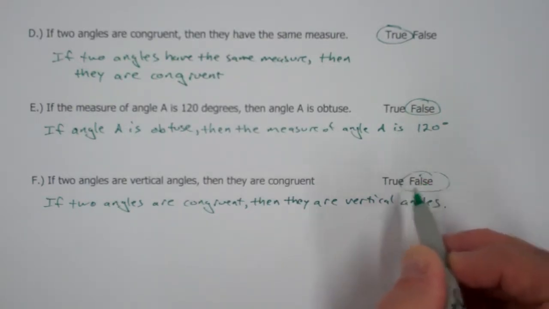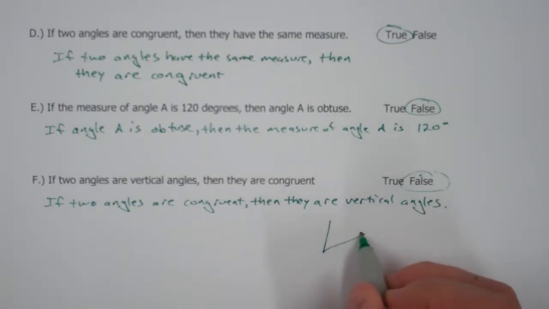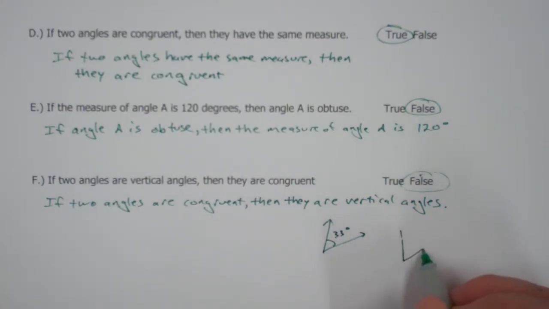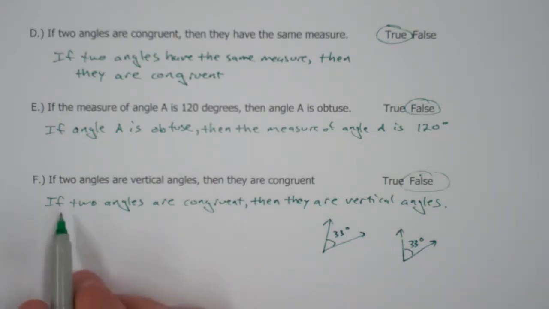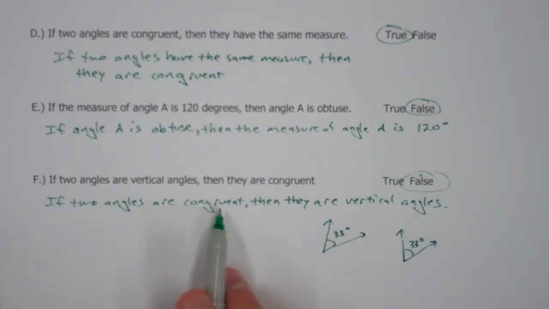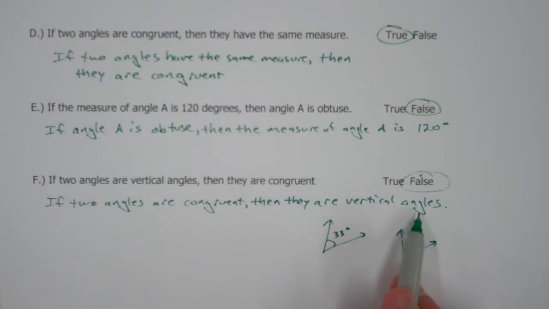This is false. I can give you a picture here if you'd like. So let's make that 33 degrees. Let's make this angle 33 degrees. Those 2 angles are congruent. Are they vertical angles? No. So this is a counterexample. I've provided you 2 angles that are congruent, but are not vertical angles.